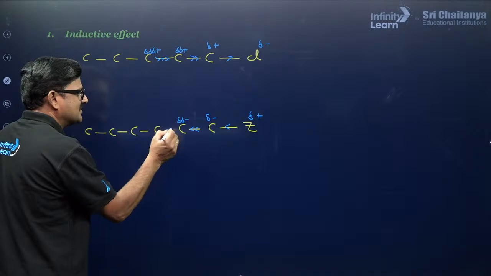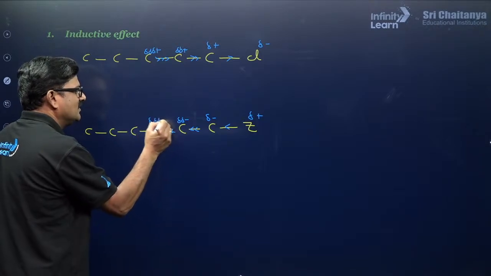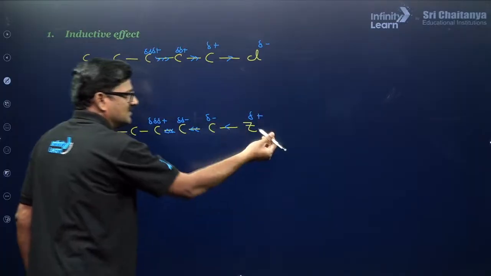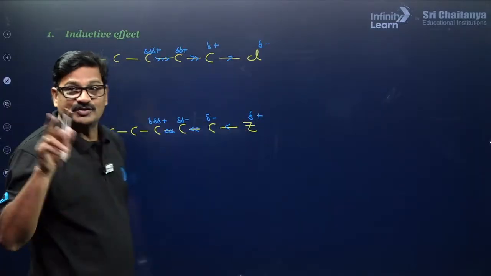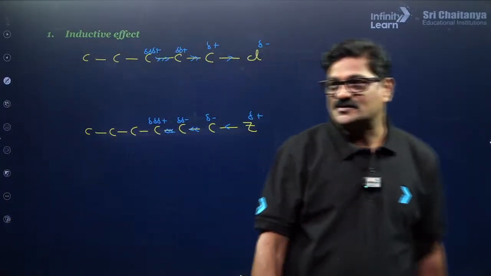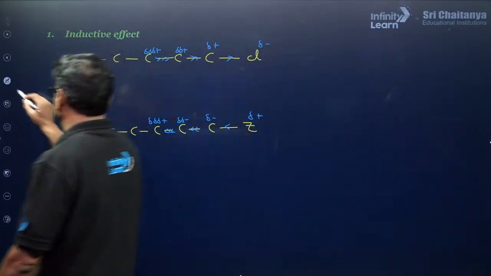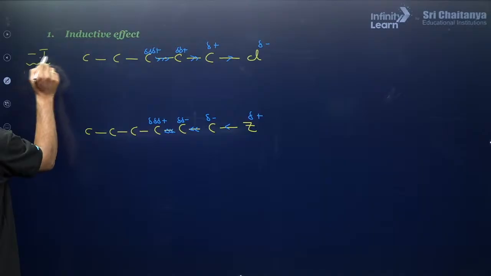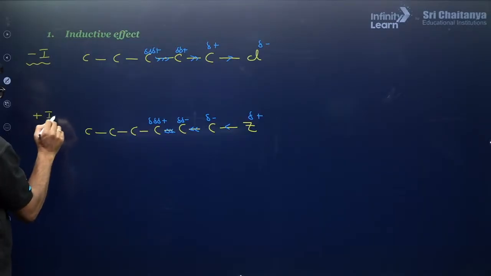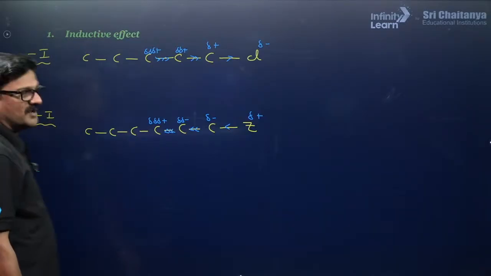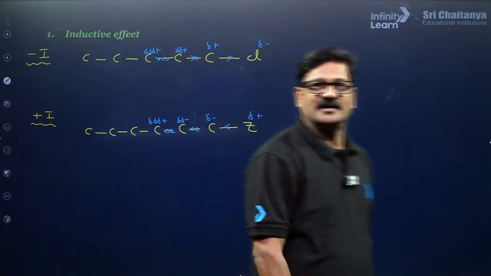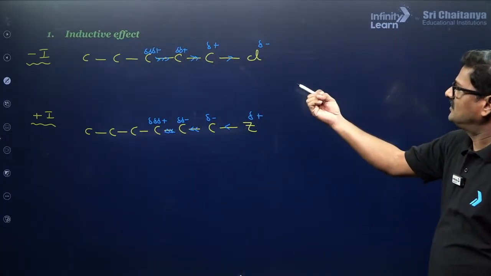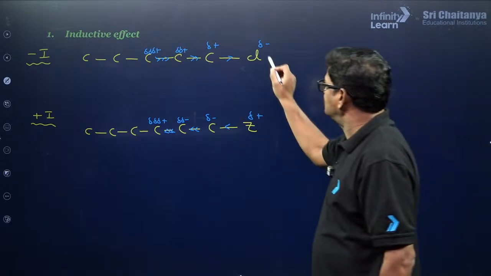Yes, what is the basic difference between these two? Electron is withdrawn in this way from the carbon chain, electron is pushed in the way towards the carbon chain. Am I right? So this is what you can say negative inductive effect, and this is what you say positive inductive effect. So this positive inductive effect and negative inductive effect, this effect has some magnitude and some effect like this.